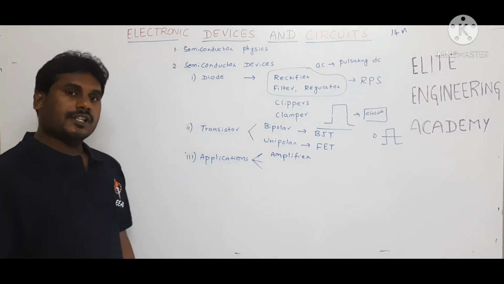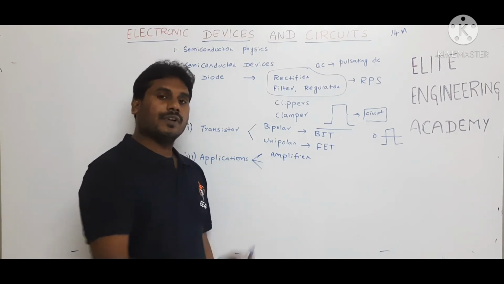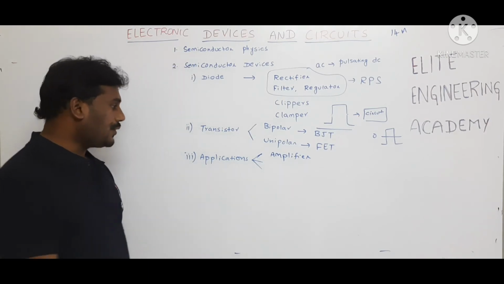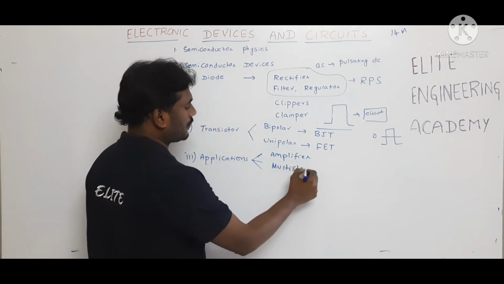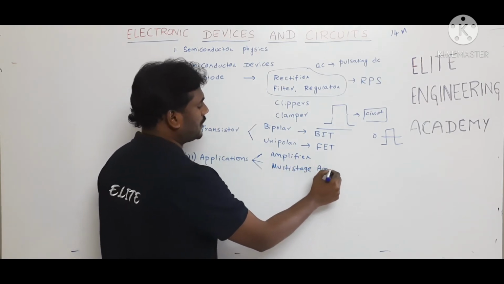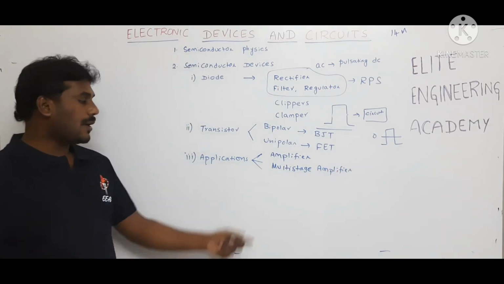If I connect one stage amplifier, the output is not sufficient, so I need to connect one more amplifier circuit. Then that circuit is called a multi-stage amplifier. Based on different coupling mechanisms, these amplifiers are connected.